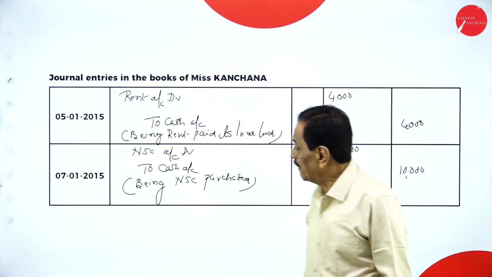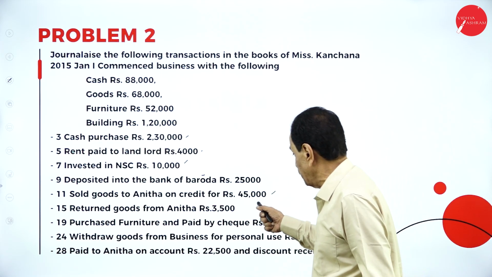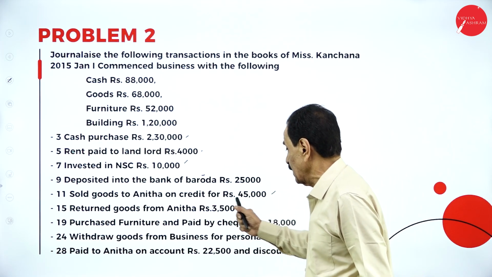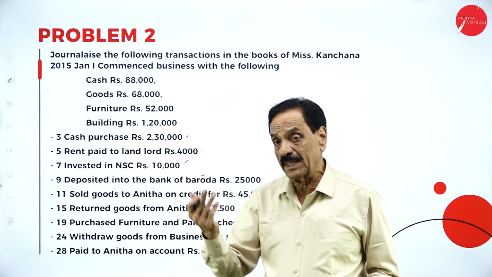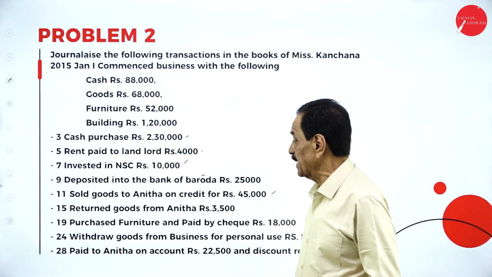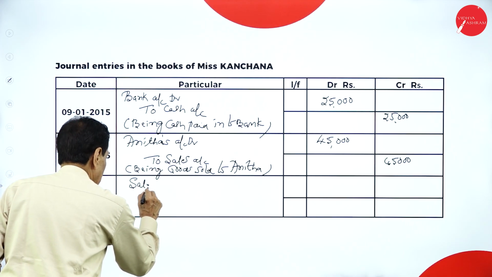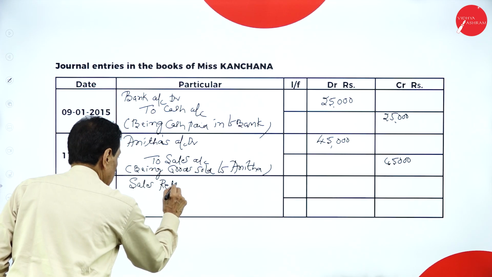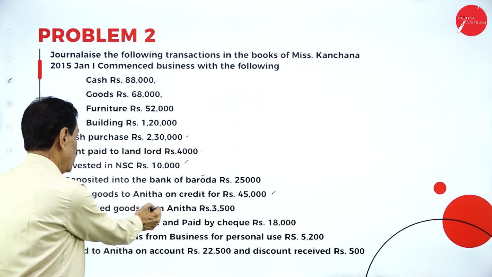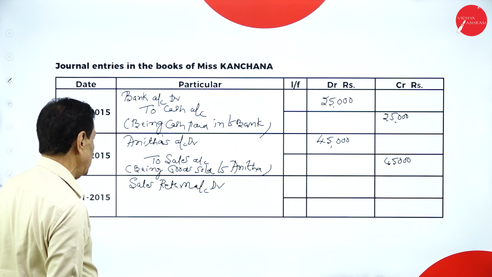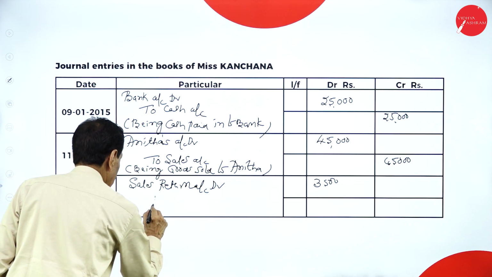Anita. 11th is over. Then return of goods from Anita. Out of 45,000, how much goods is returned? 3,500. From whom? Anita. Debit the receiver, credit the giver. What is coming in? Goods. It is nothing but sales return. Sales return account debtor. What's the value? Returned goods 3,500. From whom? Anita.